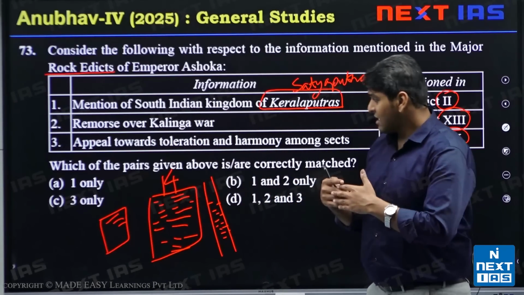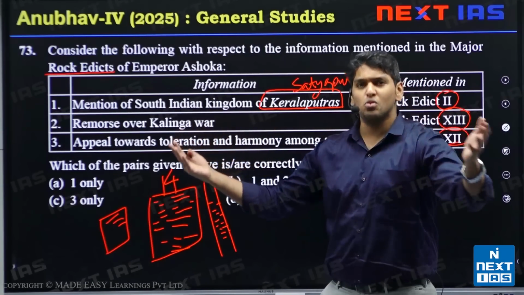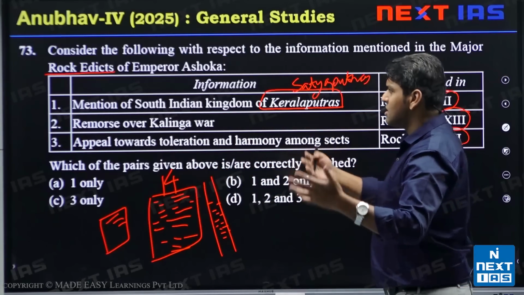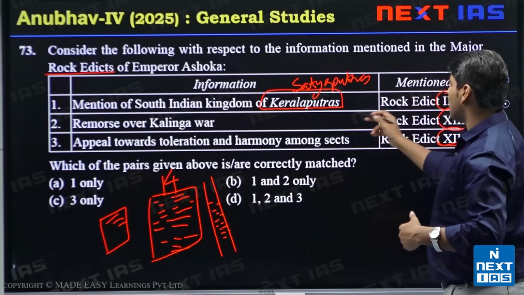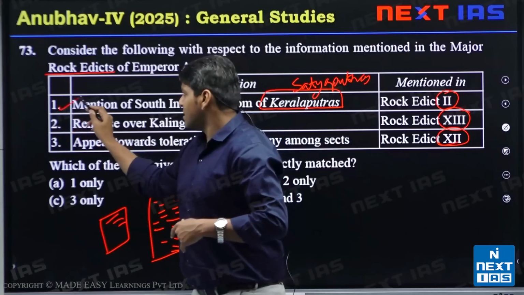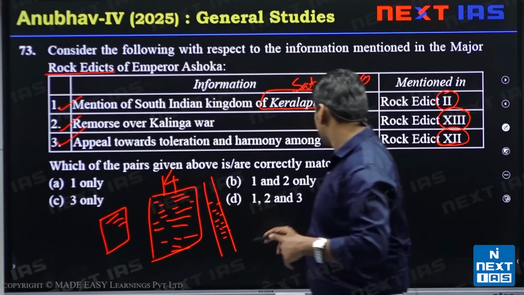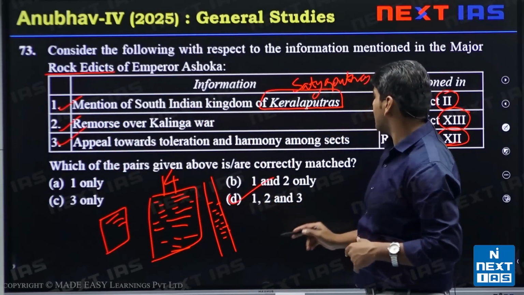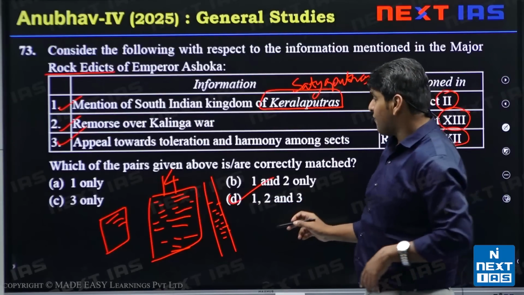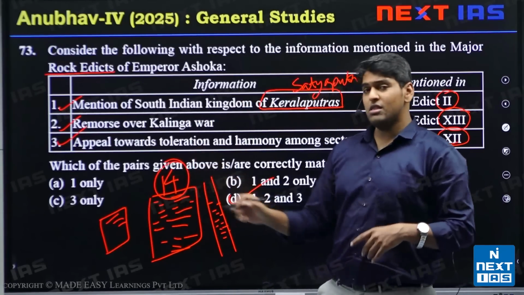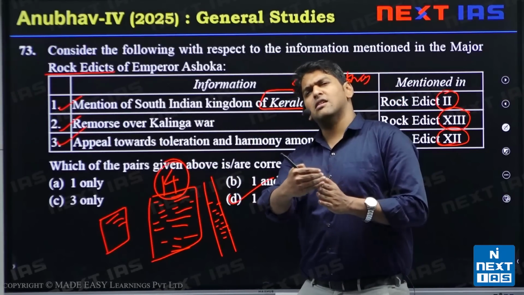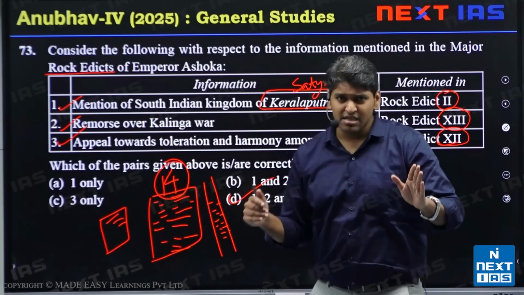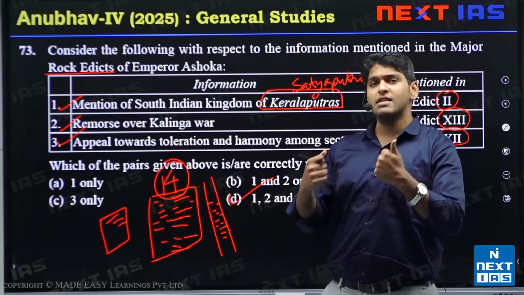Edicts were the things the king wanted everyone to know. That's how these work. And here, all 3 statements are correct. In the major rock edicts, we have 14 statements. You can Google it, you can just read through it. You don't have to memorize things, you just have an idea of what is written.